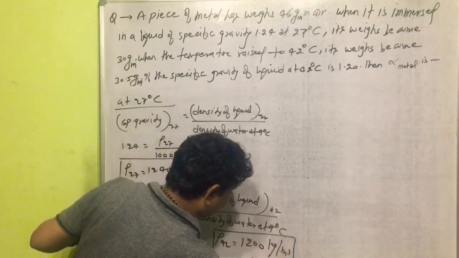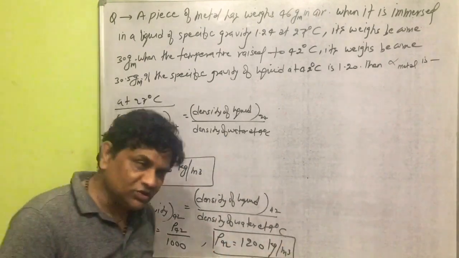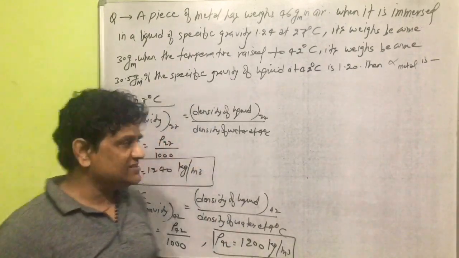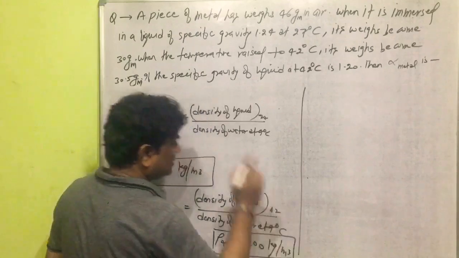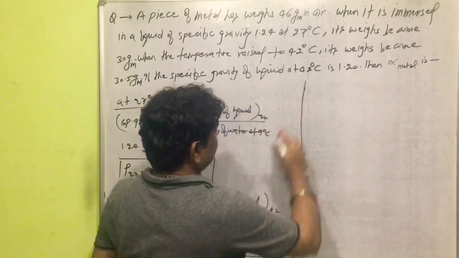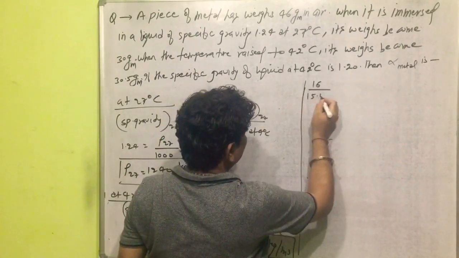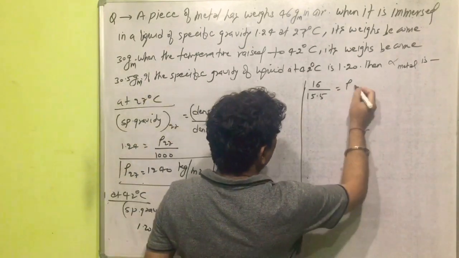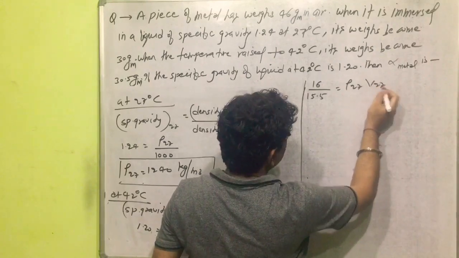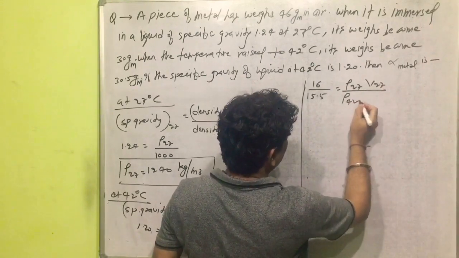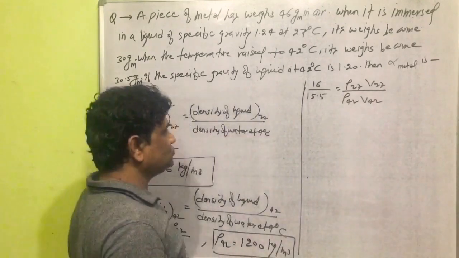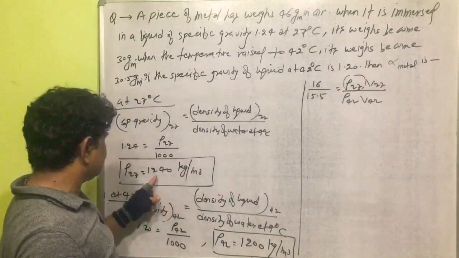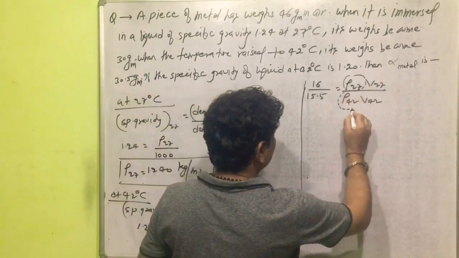So this is the density of liquid at temperature 42 degrees Celsius, and this is the density of liquid at temperature 27 degree Celsius. Now we can take the relation here. Yes, what was the relation here? It is 16 divided by 15.5. 16 divided by 15.5 is equal to rho 27 V27 by rho 42 into V42. Now rho 27 is given here. Rho 42 is also given here.